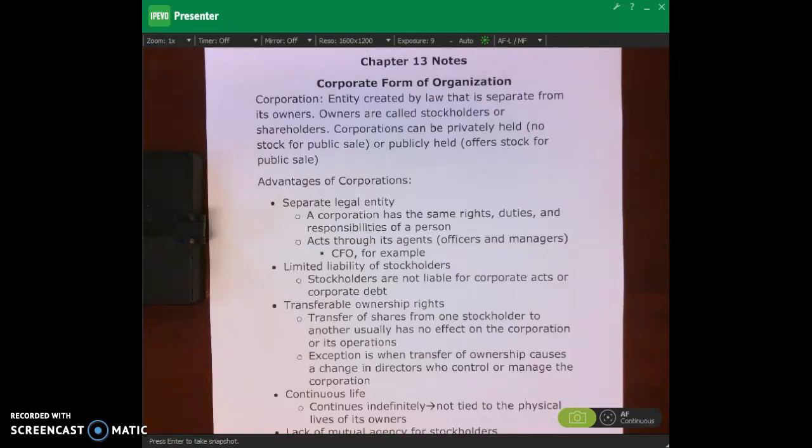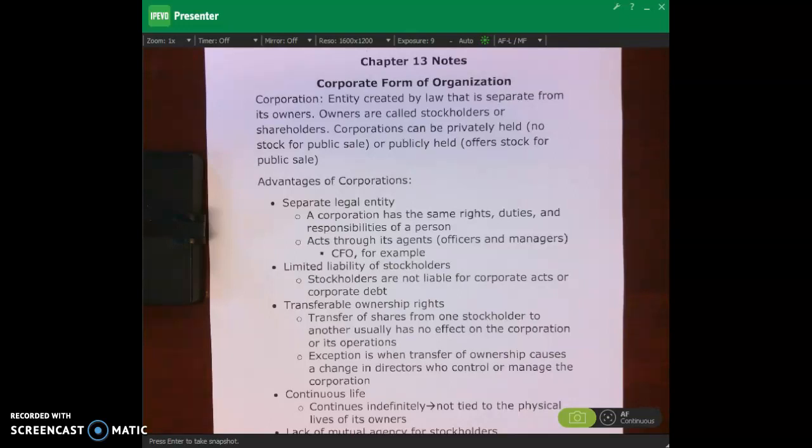So you can buy and sell stock of these corporations on stock exchanges. And when you purchase stock, let's say you purchase stock in Pepsi, PepsiCo is a company, you become an owner of PepsiCo. Okay, you are one of the owners. So I own 2 shares of PepsiCo. I have 2 votes. Not a lot, but I am part owner of PepsiCo.